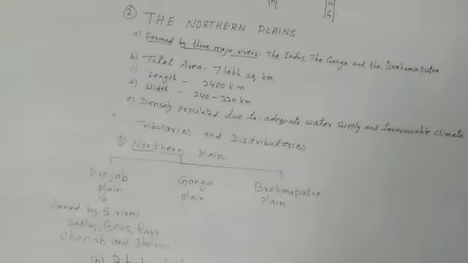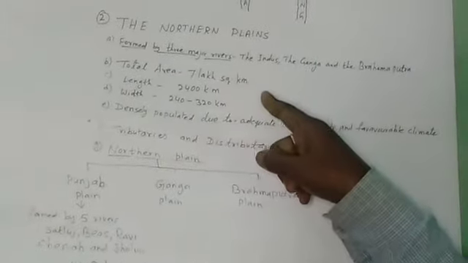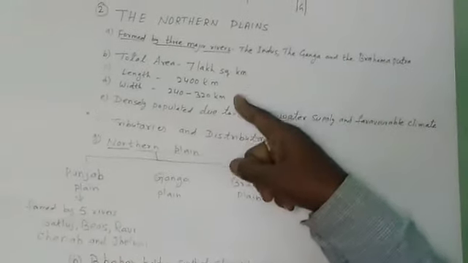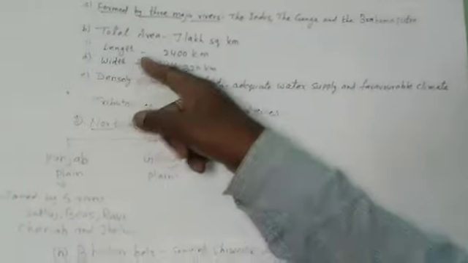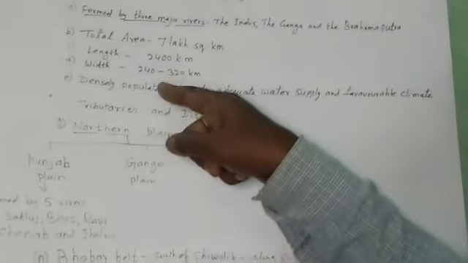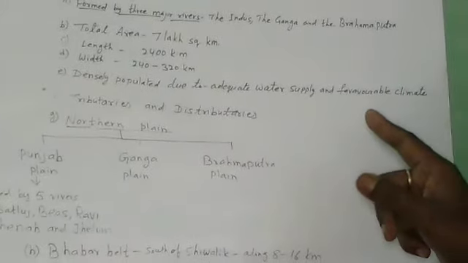It is spread over an area of 7 lakh square kilometer. It means the total area of the northern plain in our country is 7 lakh square kilometer. Its length is 2400 kilometer and the width is 240 to 320 kilometers. These are the features of the northern plains.